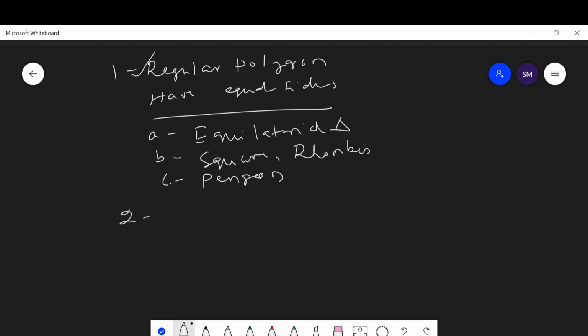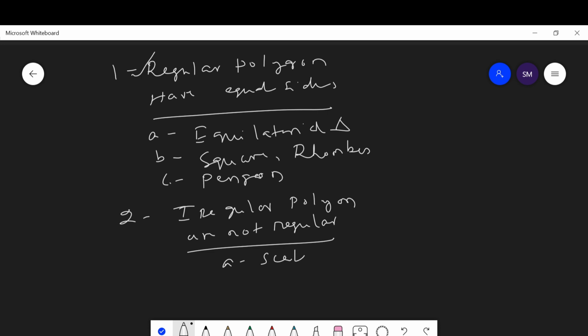What do you mean by irregular? Those polygons which are not regular, whose sides are not of equal length, are called irregular polygons. A scalene triangle, a rectangle, and a parallelogram are examples of irregular polygons. In the same way, a pentagon, hexagon, heptagon, nonagon, or decagon whose sides are not of equal length is called an irregular polygon. Polygons whose sides are of equal length are called regular polygons.